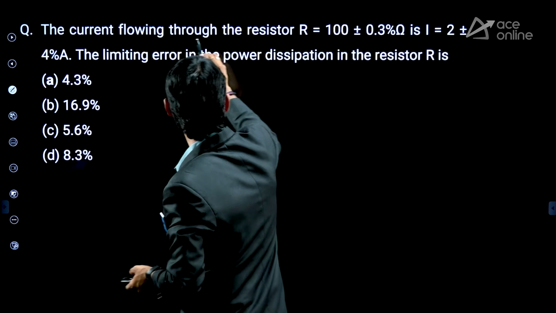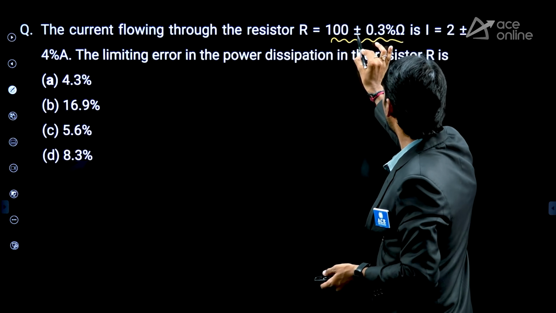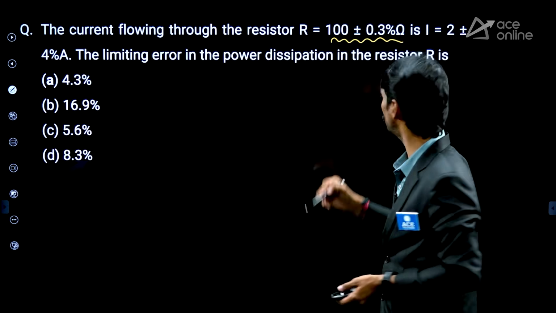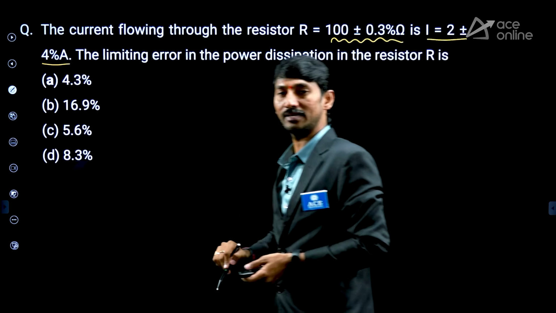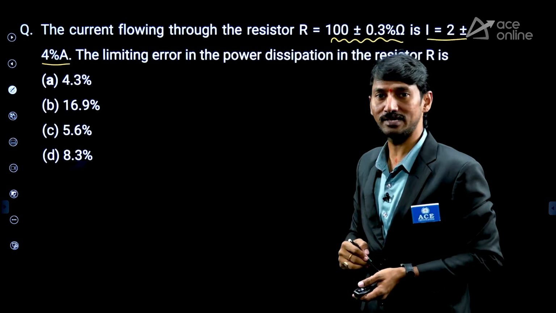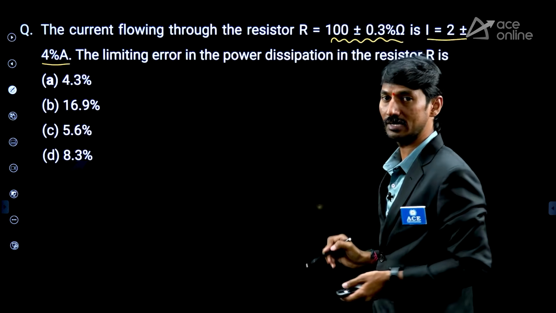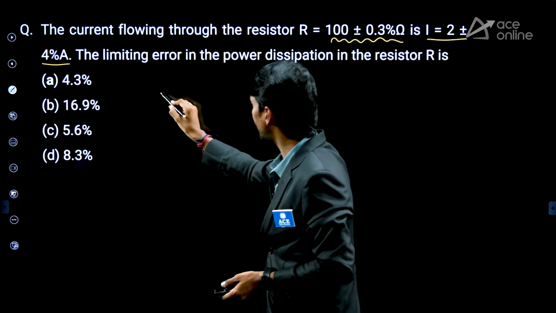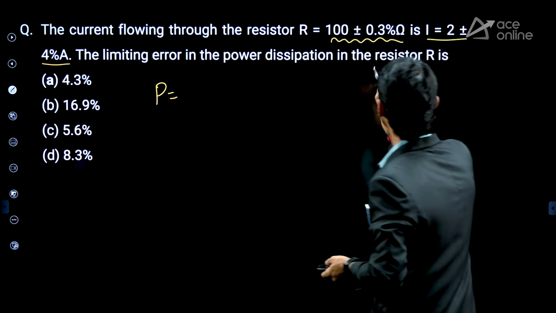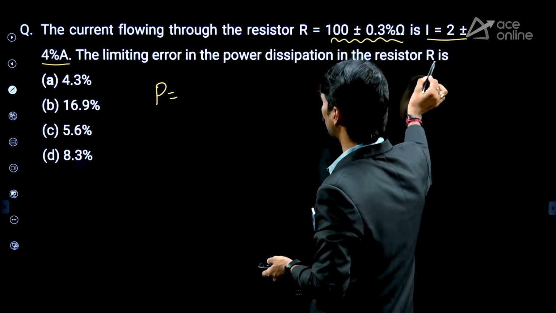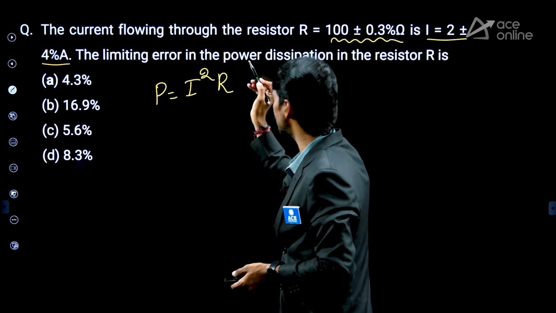The current flowing through the resistor R 100 plus or minus 0.3% ohm, I is equal to 2 plus or minus 4% ampere. The limiting error in the power dissipation in the resistor. What is the power dissipation formula? P is equal to I square R. So therefore, P is equal to I square R.